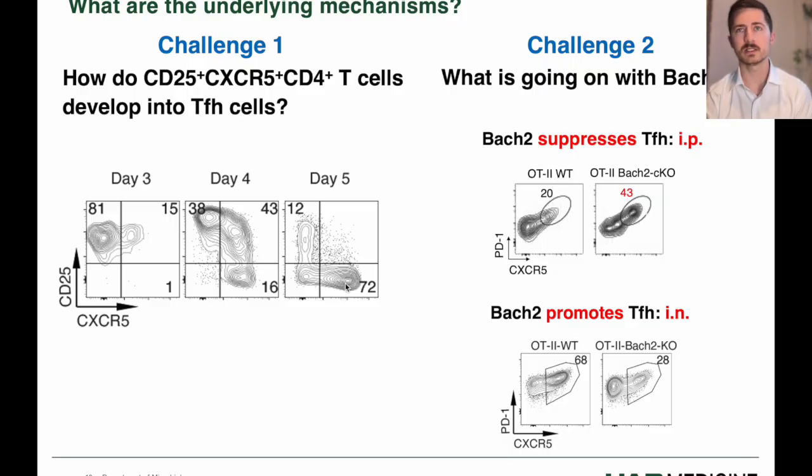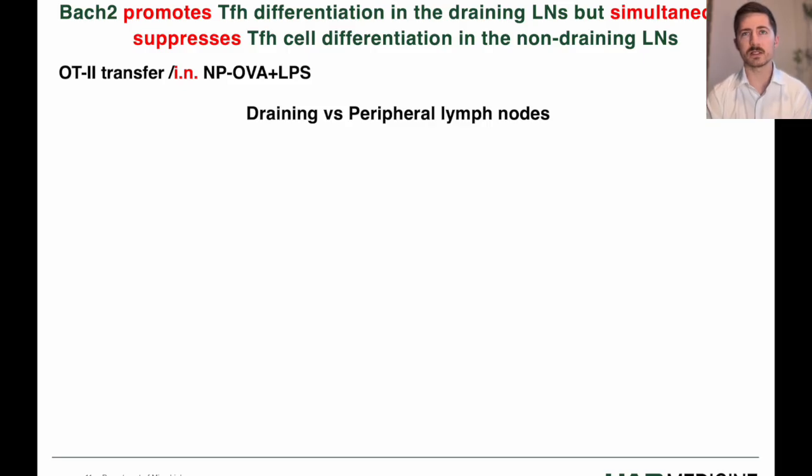So moving on to the second point, our lab previously showed that BACH2 knockout cells had increased TFH in an intraperitoneal model system. However, I just showed you that BACH2 knockout cells had decreased TFH in an intranasal immunization system. Interestingly, we could find the same phenomenon of promoting and suppressing TFH in the same mouse at the same time.